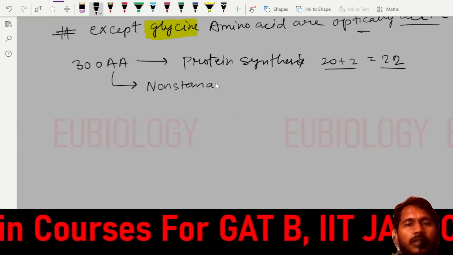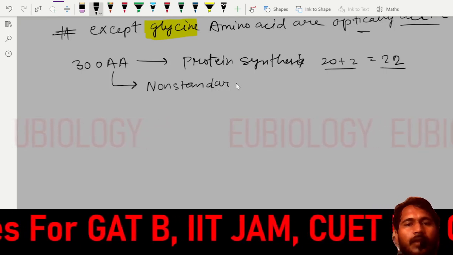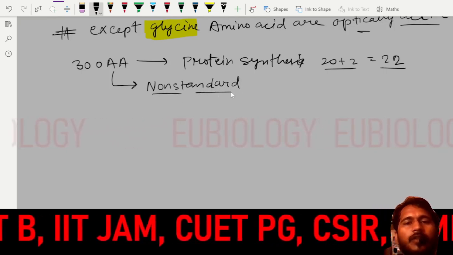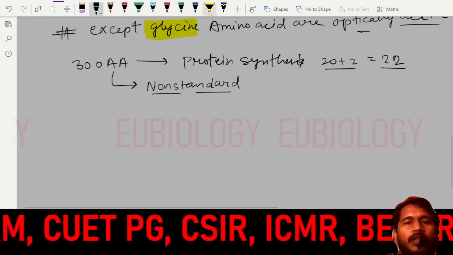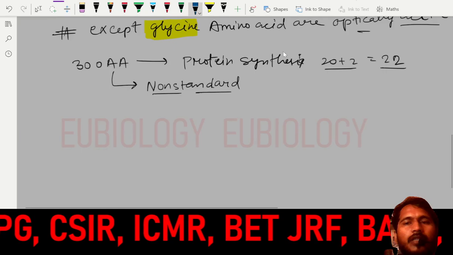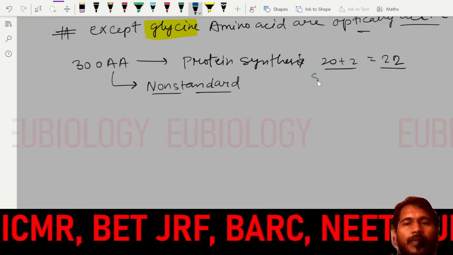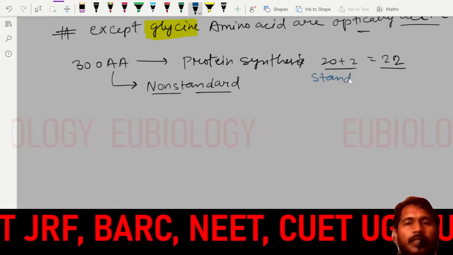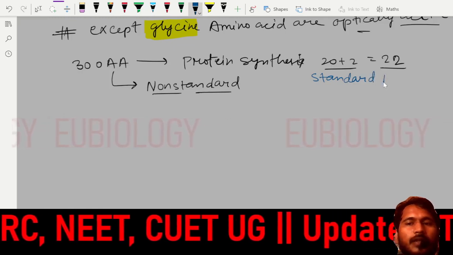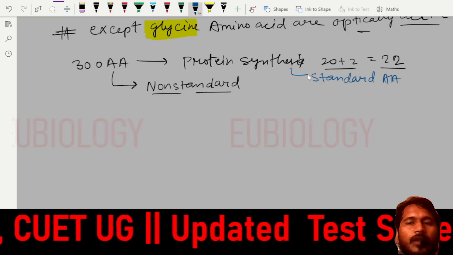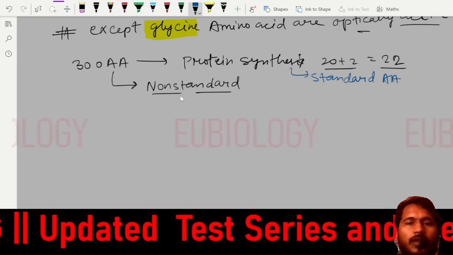non-standard. So we divided the amino acids into two parts. Protein synthesizing ones are called standard amino acids. These are the standard amino acids, and some are the non-standard amino acids.